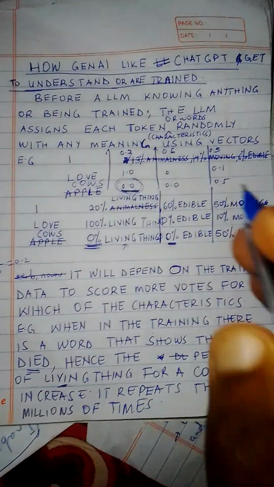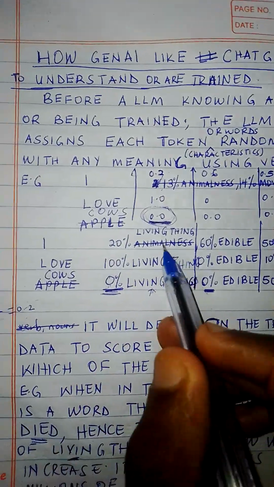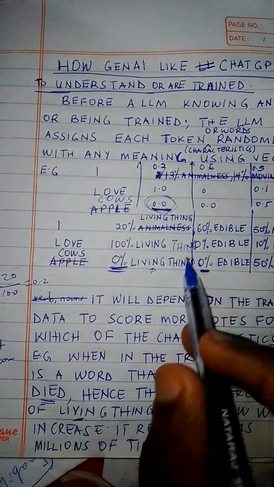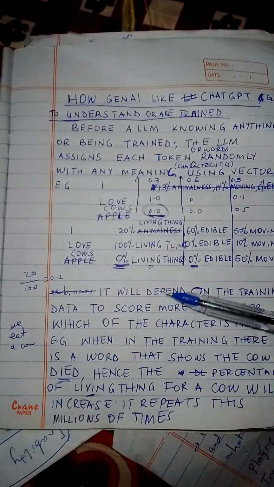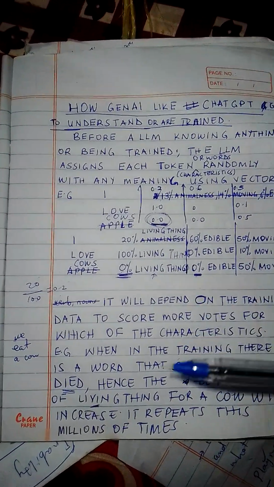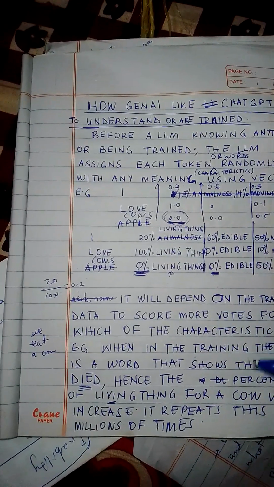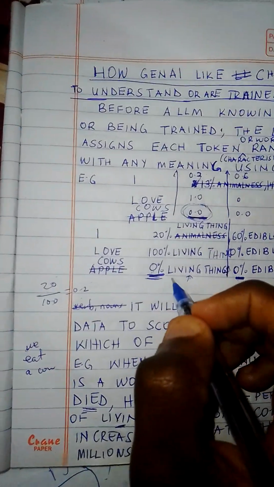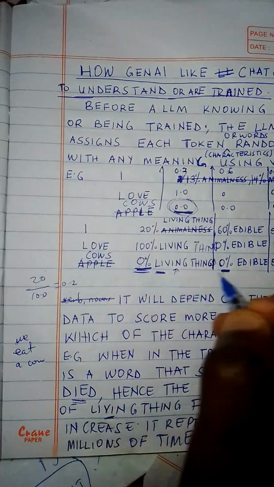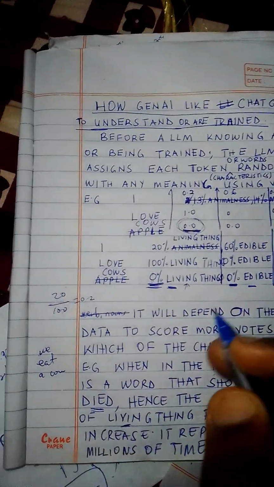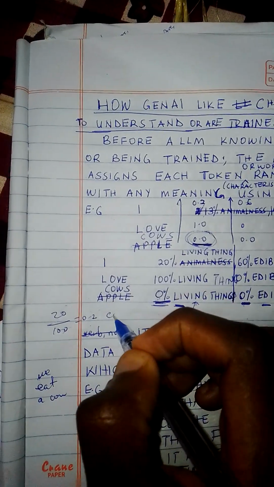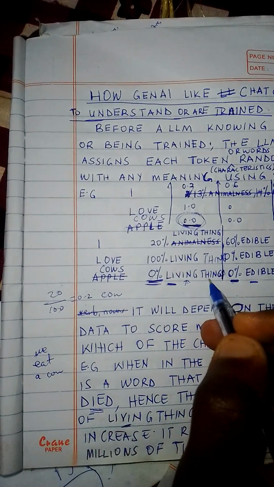These wrong answers keep shifting, keep studying depending on the data. At the end, these dimensions, these characteristics, shift.